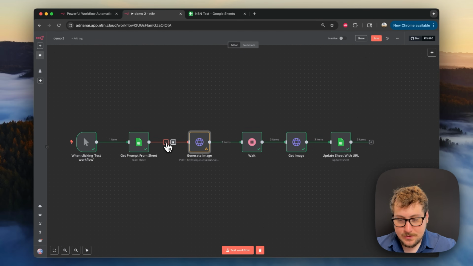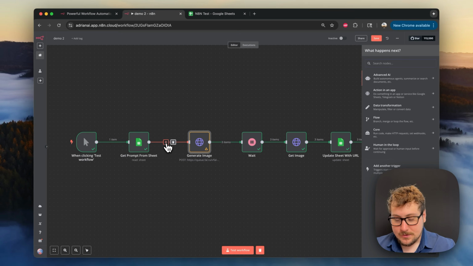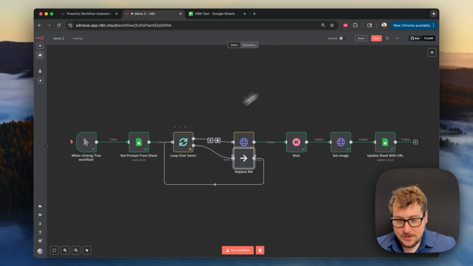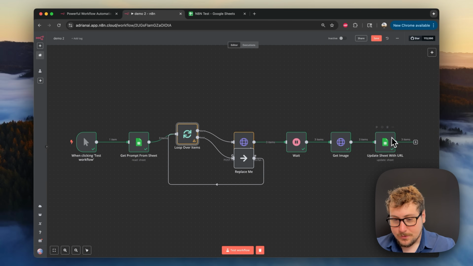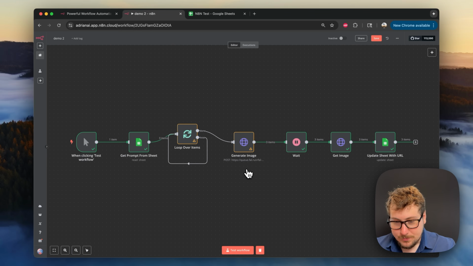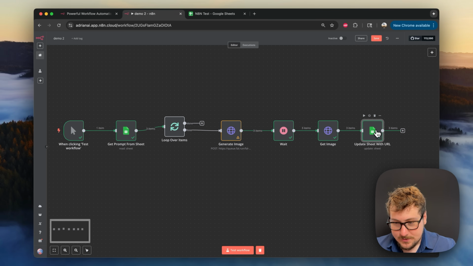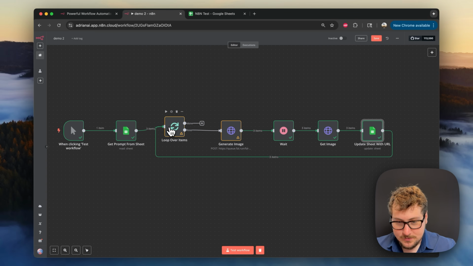And then instead what we're going to do is hit the plus sign here and type in loop over items in batches. That's going to create this, which could be a little bit confusing, but I'm just going to replace this one node. Instead of the done being here, we're going to cause the loop to go to the generate images, and then the final node right here, we're just going to attach to this loop.